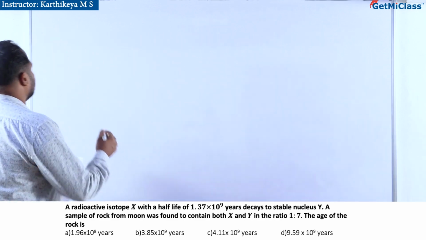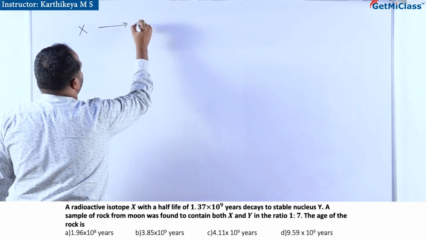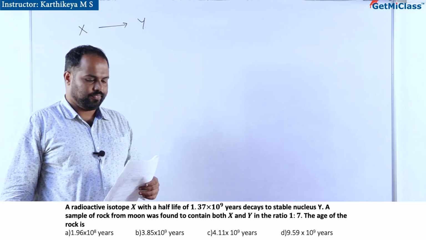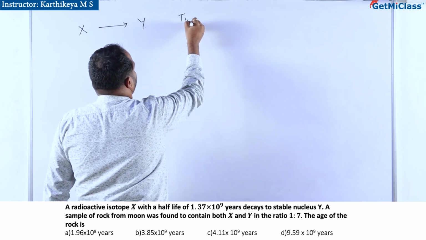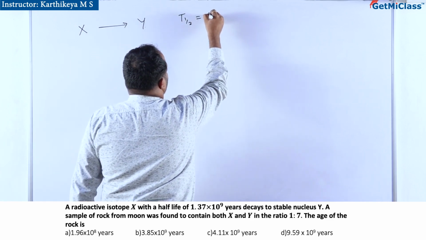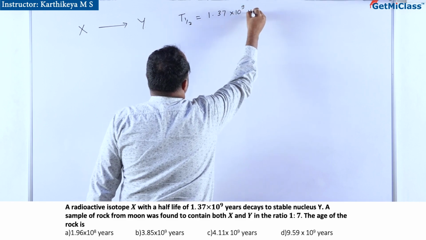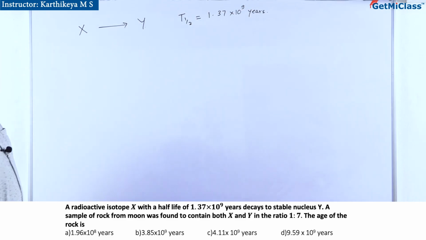So, a radioactive isotope keeps decaying into Y, and its half-life is clearly given. T half is 1.37 into 10 to the power 9 years. It is clearly mentioned.